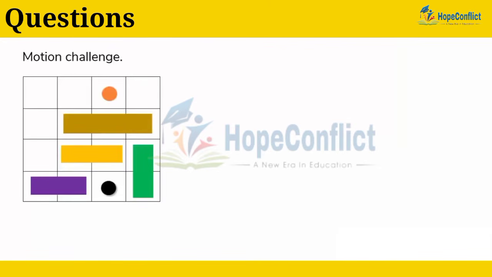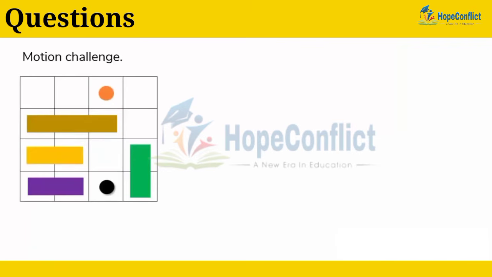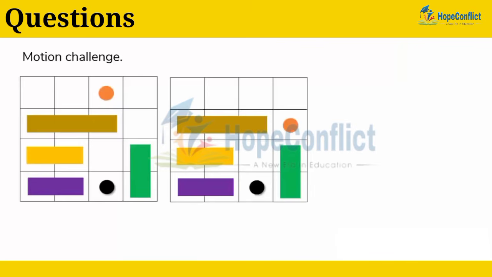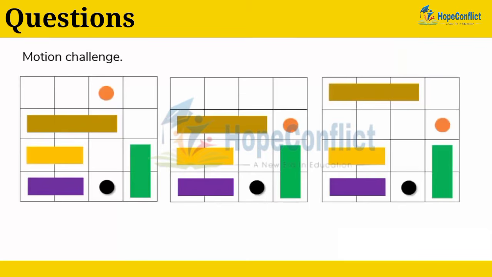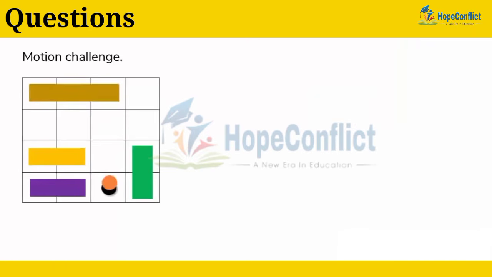Let us name them with respect to their colors as brown block, yellow block, purple block and green block. As a first step, let us take the brown block and the yellow block to the extreme left end like this. After this, the red ball can be taken to the second row like this. After this, if we move the brown block one step upwards, the red ball can be taken to the destination like this. So likewise, we have to reorder the blocks and we have to take the red ball to the